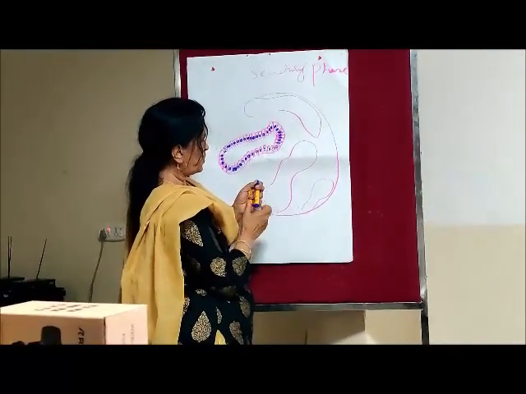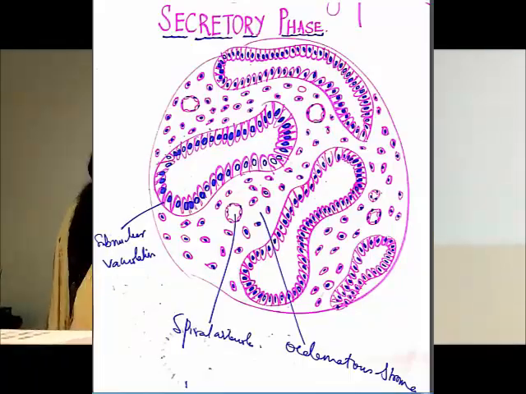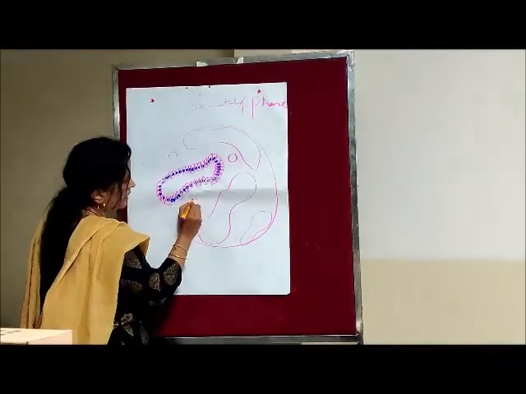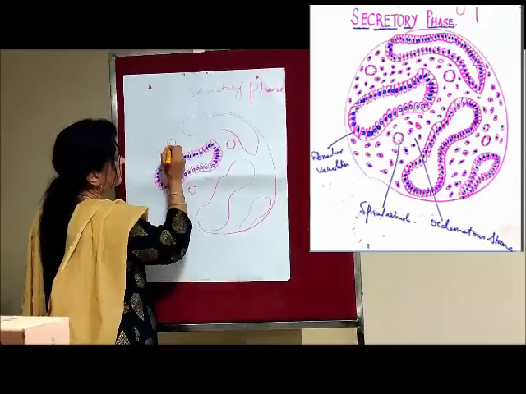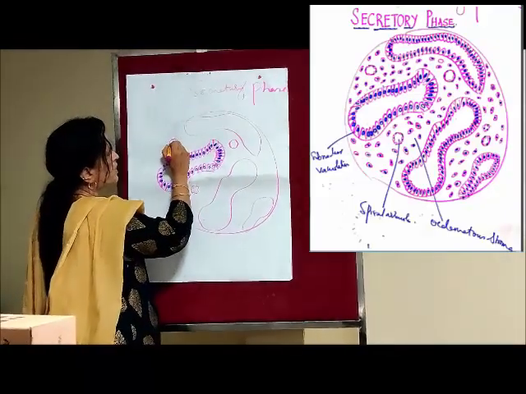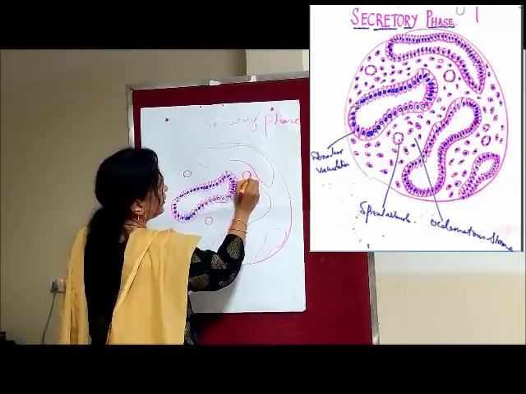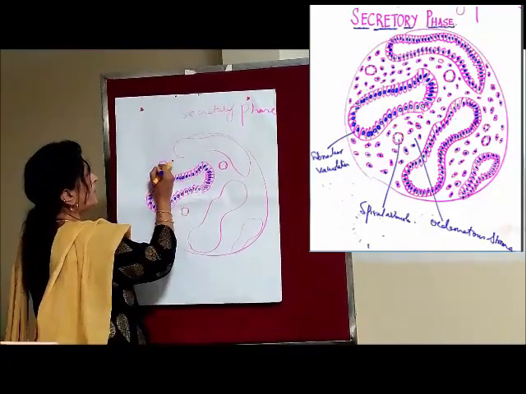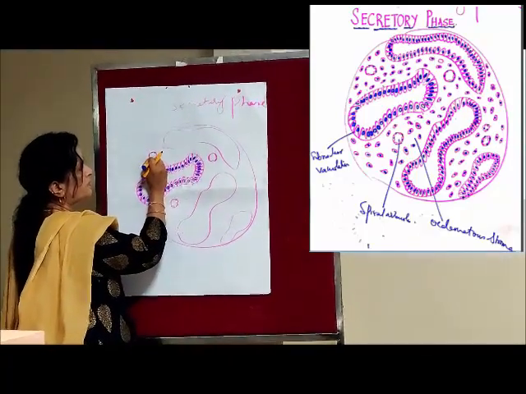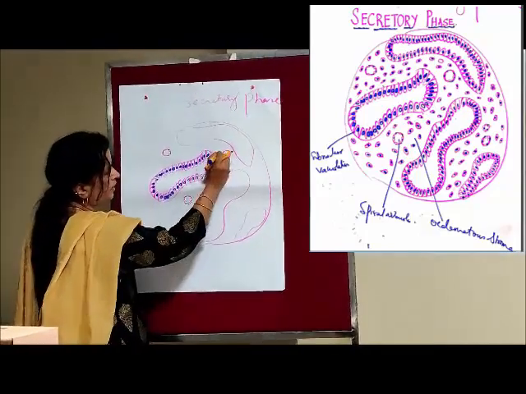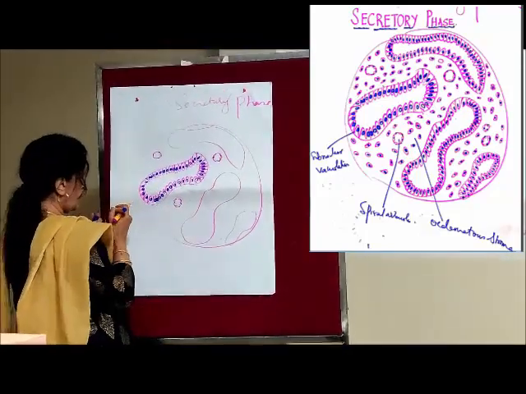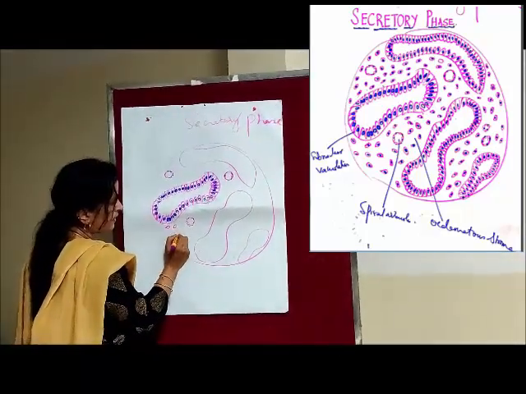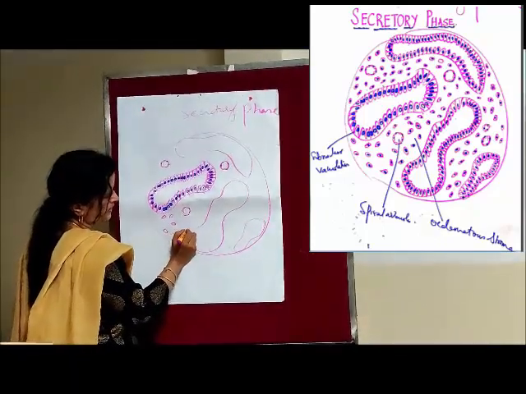Now, stroma, let us draw few spiral arterioles first. That means the small arterioles. So arteriolar wall. This is to remember what changes do we see. Because in the second half of the cycle, the stromal changes are more compared to the glandular changes. Okay, so these are the spiral arterioles, and then now we draw the stromal cells, so which are quite sparse.